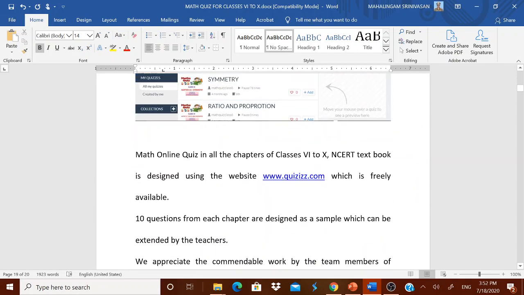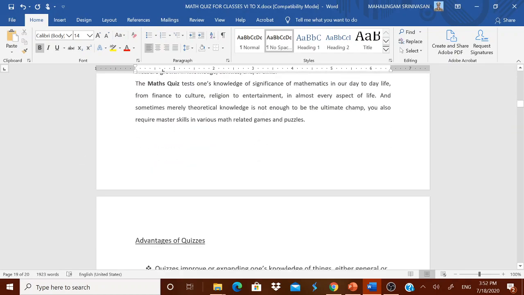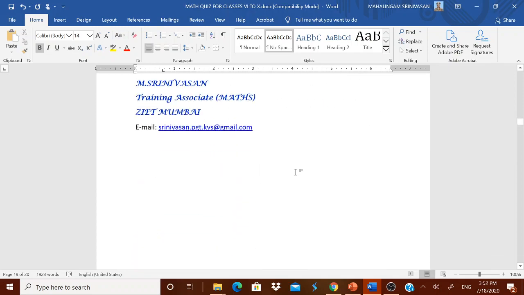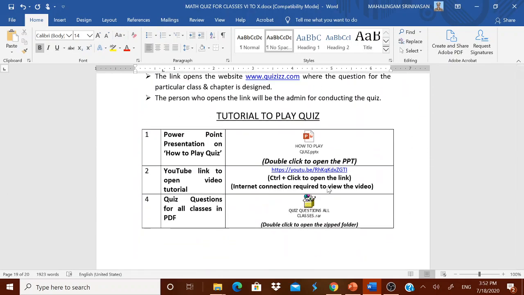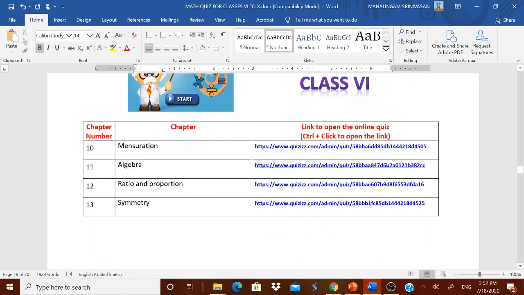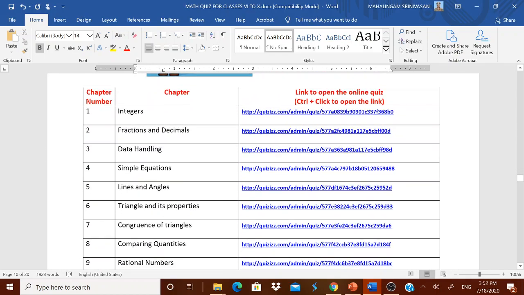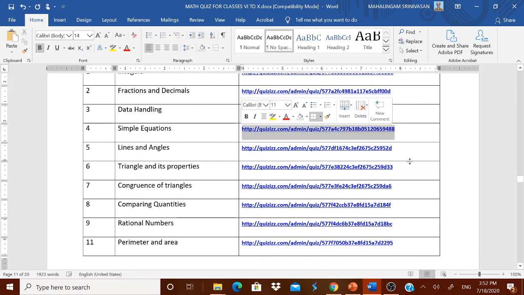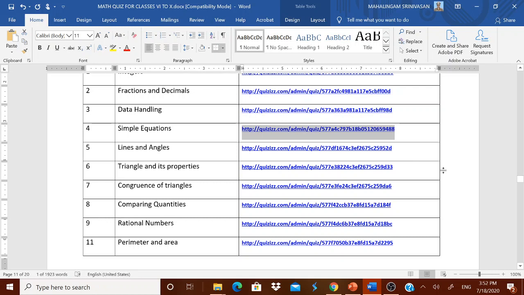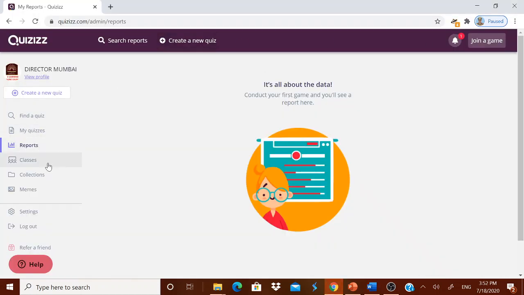For example, these are some quizzes I have created for classes 6th to 10th standard. I think most of you might have got it. I will try to share it once again. Suppose I am taking class 7th standard. I want to take this simple equation. I am copying this and sending it to you, telling you this is the quiz I have prepared, therefore you go about it. What you have to do, let me logout.